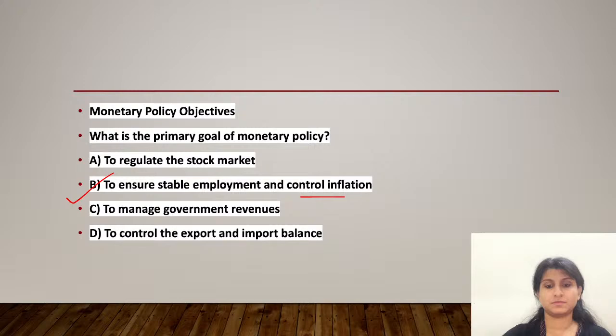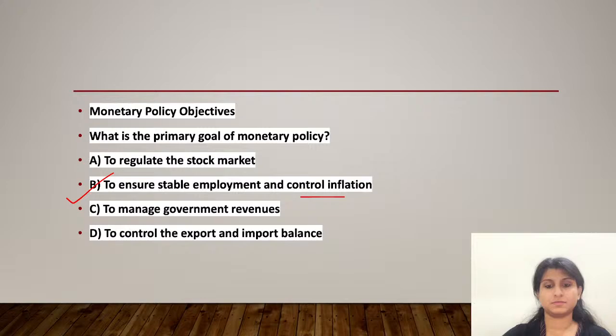Next question is regarding the tools of monetary policy. Which tool of monetary policy is used by the Reserve Bank of India to control the money supply by altering the rate at which the banks borrow money overnight? Is it the CRR? Is it repo rate? Is it SLR? Or is it MSS? See, focus on the term given, overnight. What is the duration of that lending or borrowing?